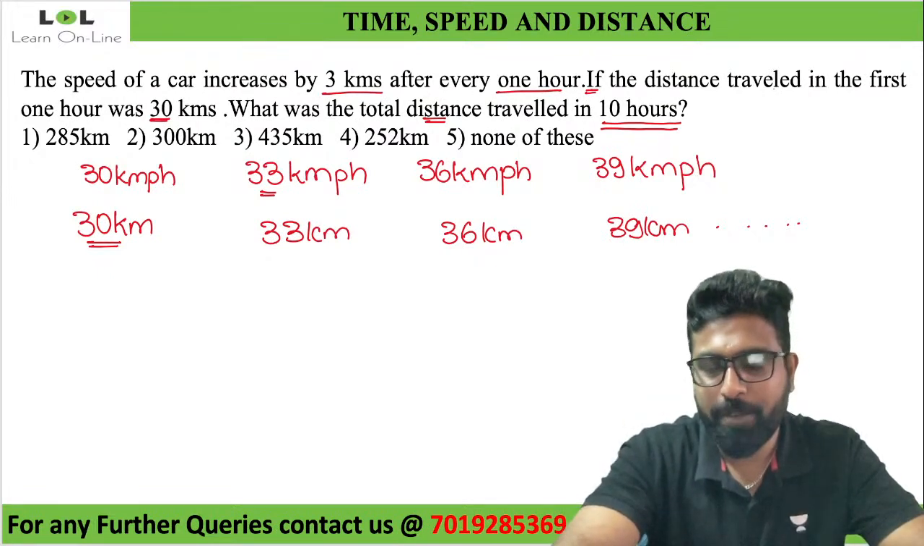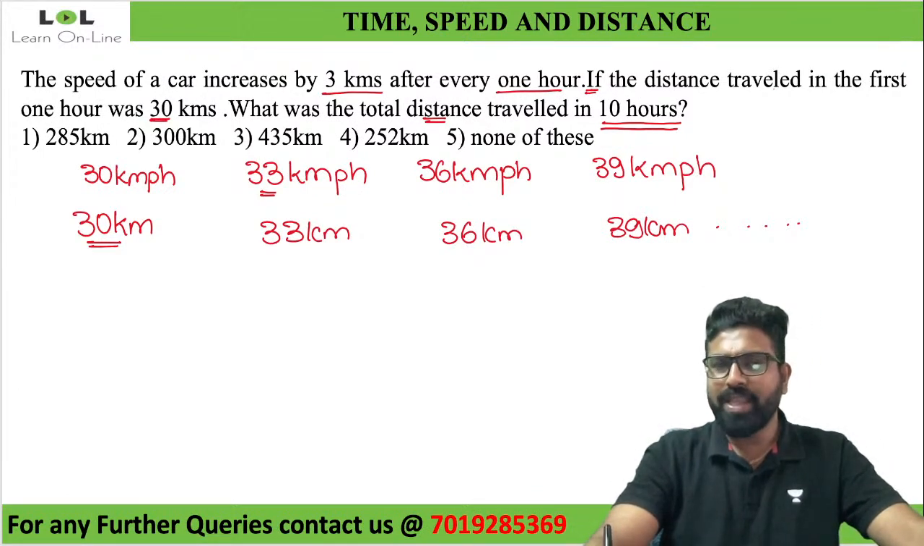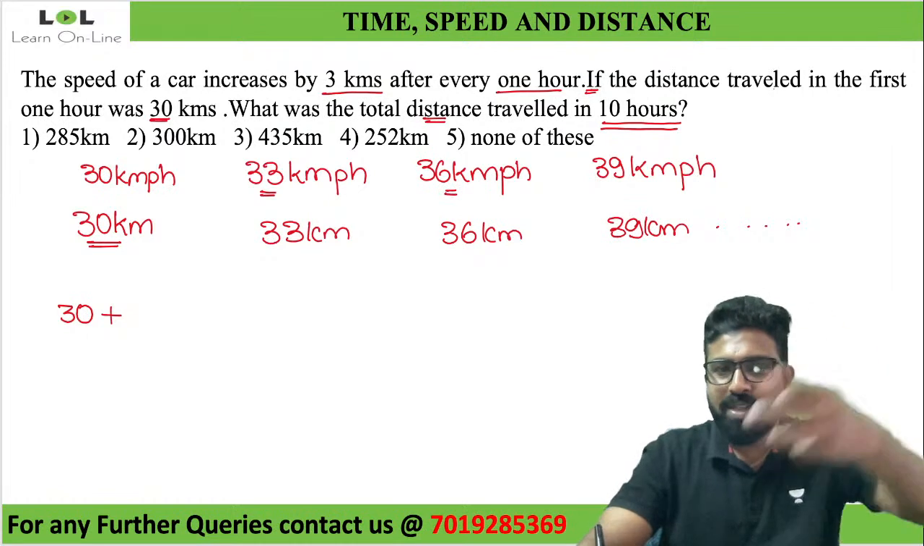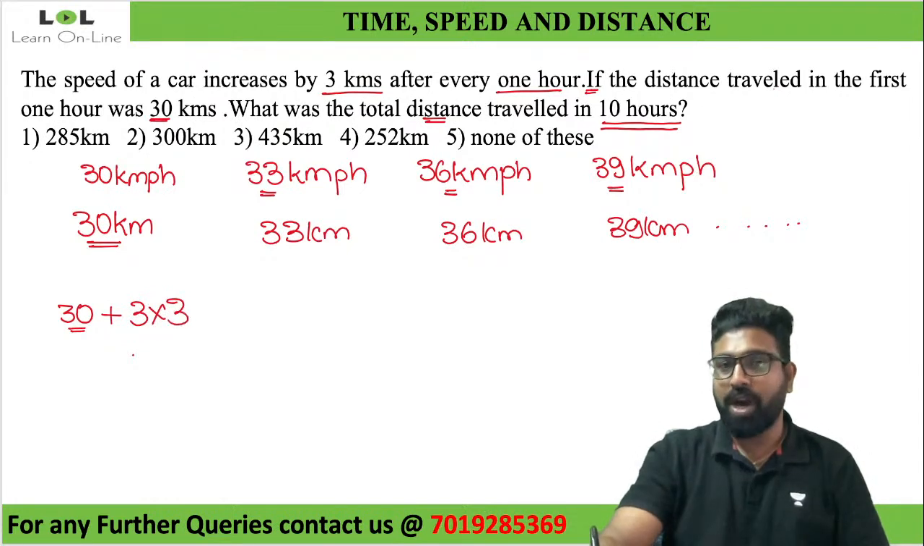What is that? Look, in the second hour, how much did he travel? 33. How did you get that? First hour 30 plus for the second hour it will be increased by 3 kilometers. If you want it for third hour, how can you do it? First hour 30, remaining 2 hours it increased by 3 kilometers, so it will be 36. Look at this. If you want it for fourth hour, what will happen? First hour 30, after that it increased by 3 kilometer per hour. How many times did it increase? It increased 3 times.